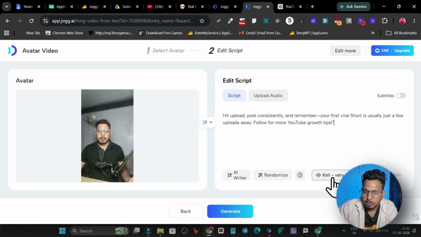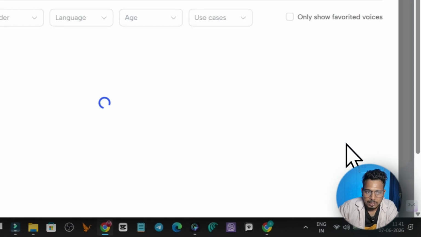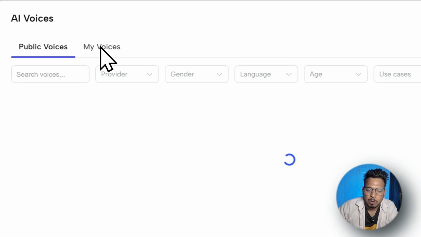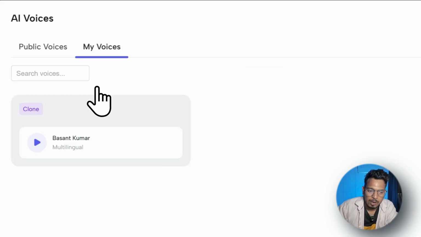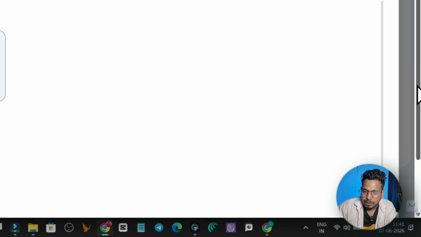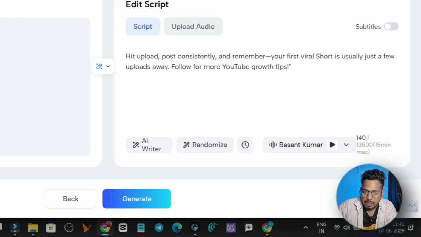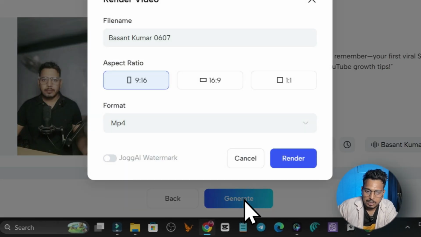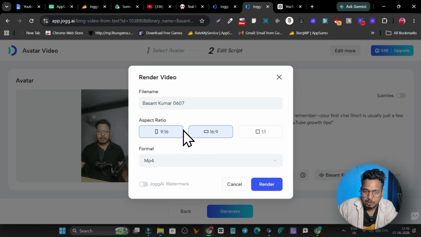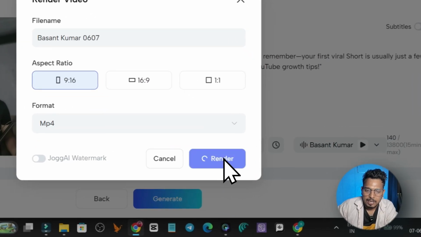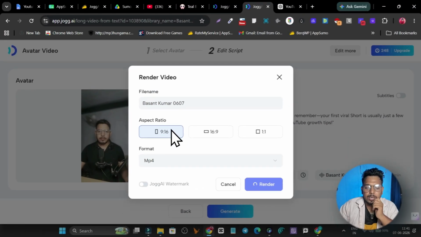Then after that, it will ask you to select the voices, and from here I am going to use my clone voice. Okay, so I will select my clone voice, and after that simply confirm, and now I will click on generate. So this is the aspect ratio I want, so I will go with this vertical and click on render. It can take some time to generate the video for you, and you have to wait till then.